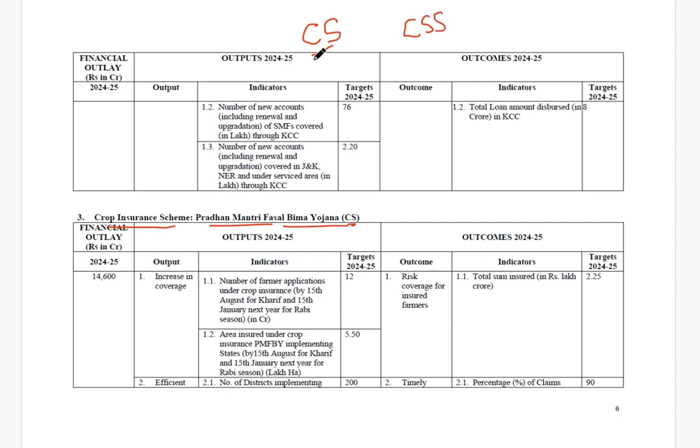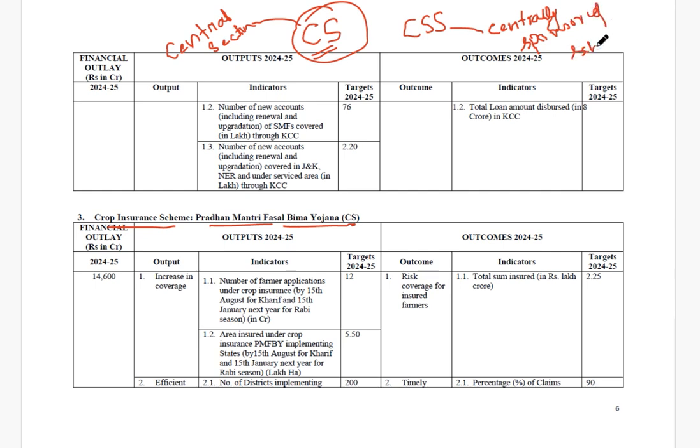So don't get confused. It sounds similar, but remember, CS means central sector scheme, and CSS means centrally sponsored scheme. I hope you understood this.